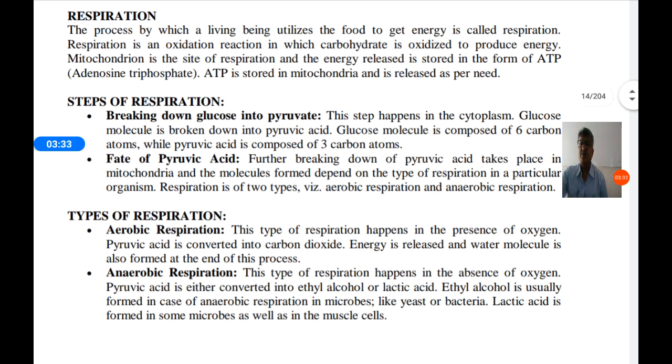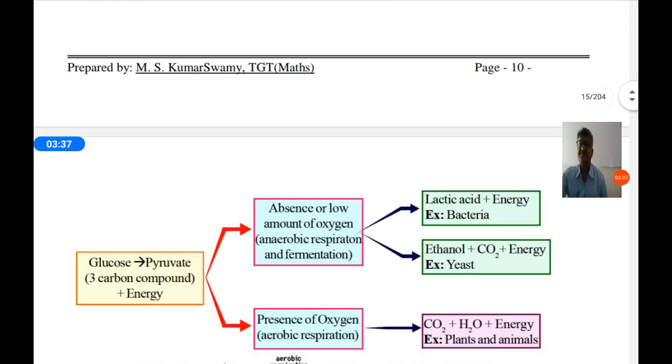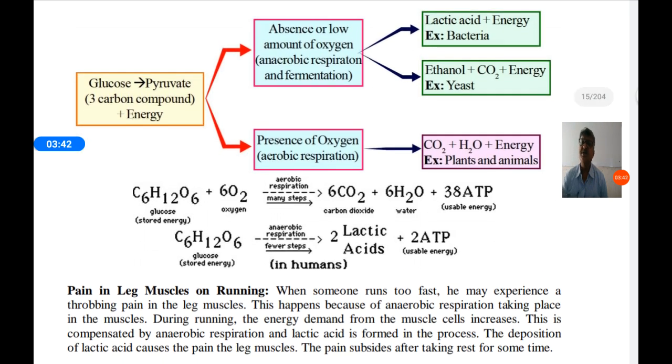So we studied aerobic and anaerobic respiration, where glucose is converted into pyruvate in the cytoplasm, plus a small amount of energy is released. In the absence of or low amount of oxygen, anaerobic respiration and fermentation take place. Here lactic acid is produced when less oxygen is supplied, along with energy.